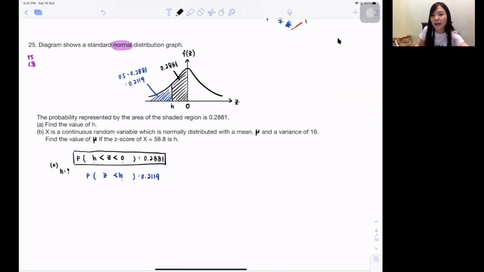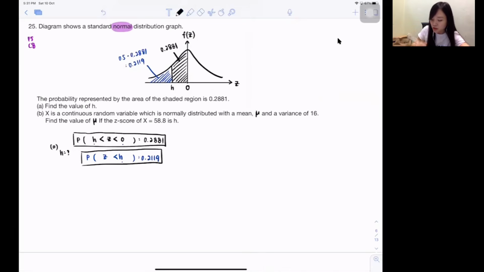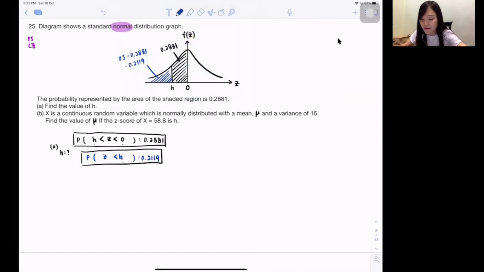So about H, I got this equation. But this equation is a bit hard for me to do because it's right in between. So isn't it, I already wrote this one out. So I think this one is quite easy to do because there's only one unknown inside. So just find it backwards, right? So this question, I forgot to ask, normal or reverse question? So isn't it now your Z is unknown? So in this table, my Z is unknown, I don't have it. And my probability, I have it. From inside, find outside. Isn't it a reverse find again? So just now I said for reverse find, need to draw how many graphs? 2. This question no need.